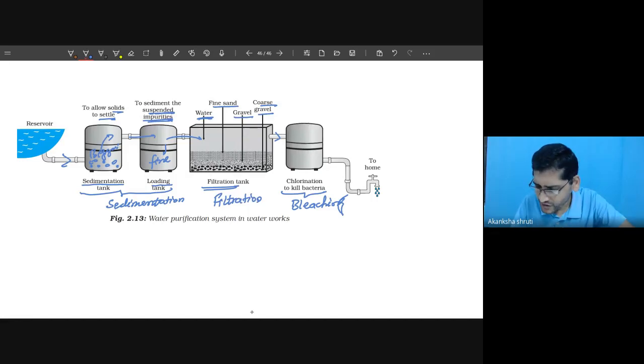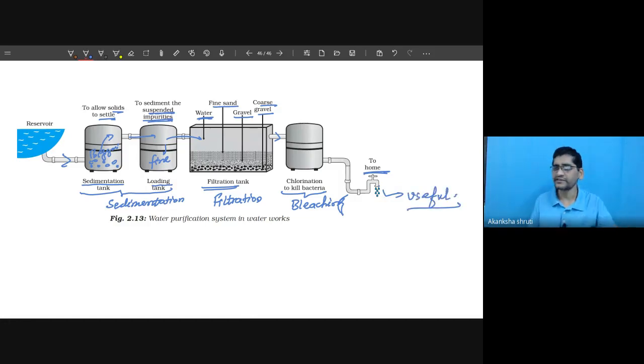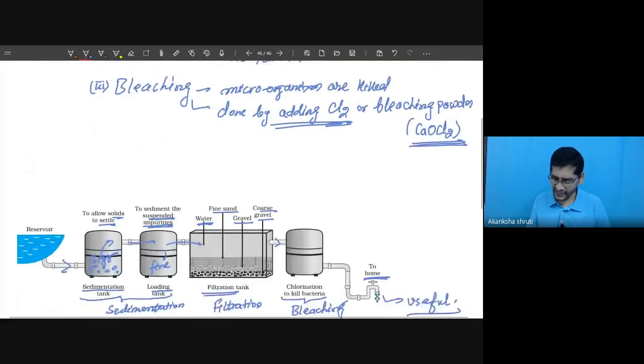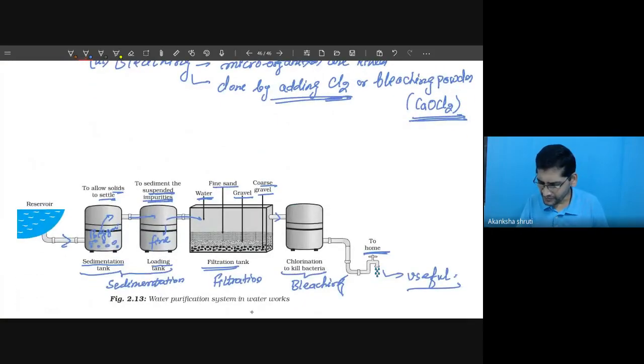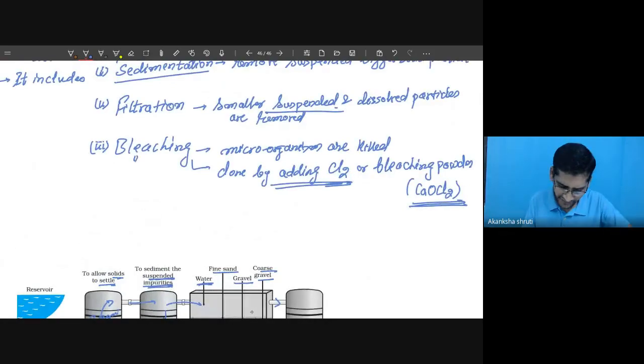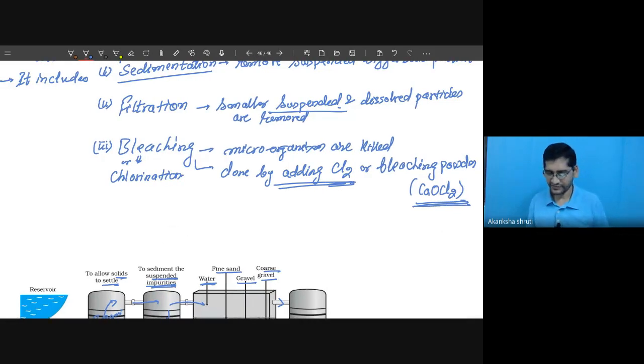This way it is going to different houses. It is now used. Are you getting? So this way the water is purified. So what you have to keep in mind: what is used for the bleaching? It is chlorine or bleaching powder. What is the purpose of bleaching? To kill the germs. Bleaching is also called chlorination, which means adding chlorine.